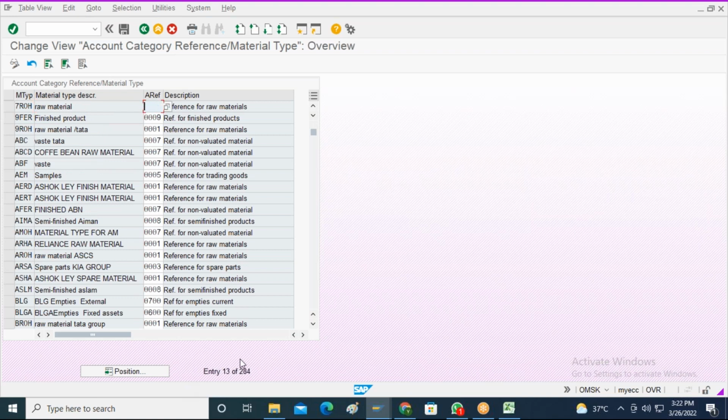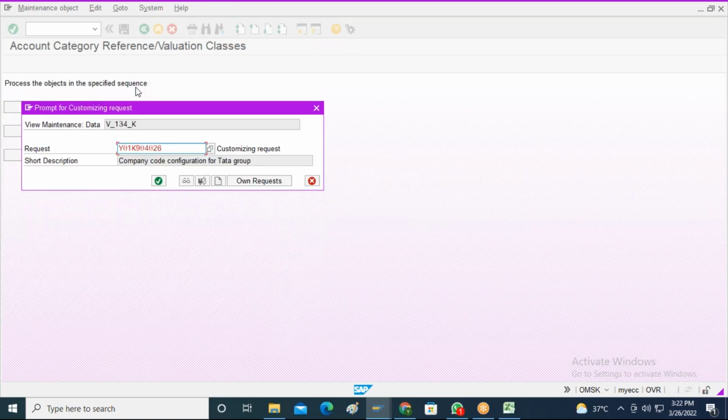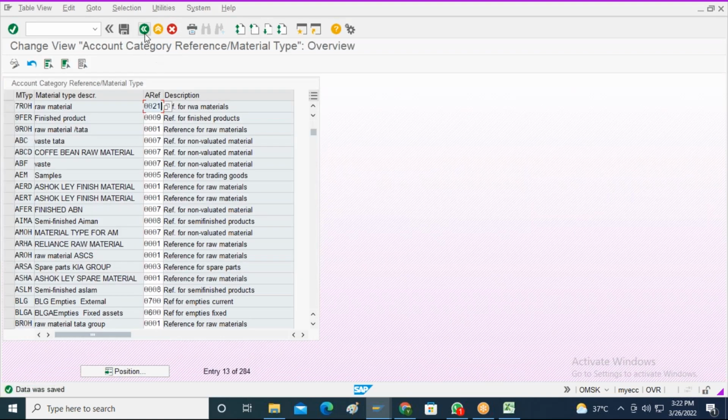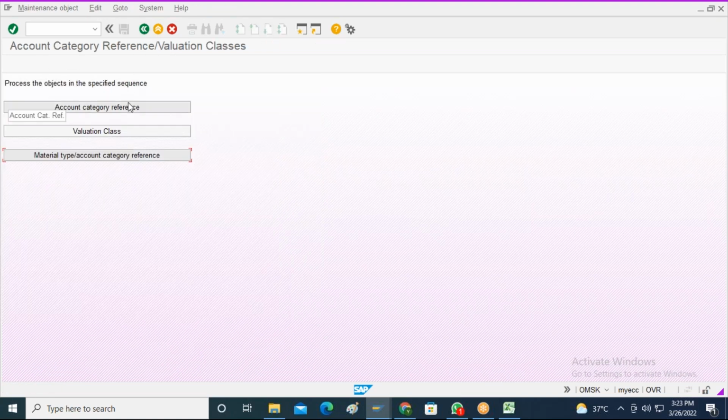What is the account category reference key? 0021. Okay, let me now save it. So I created one account category reference key. That account category reference key I have assigned to the valuation class, and the same account category reference key I have assigned to the material type as well.